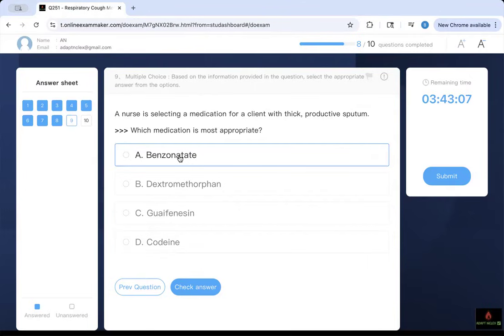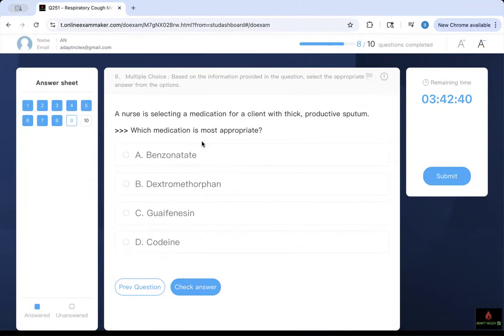Benzonatate is usually not, they are what? Antitussive. They suppress your cough. We use them as lozenges. This is the one you put in your mouth. You don't chew it. That's the key. Don't chew benzonatate because it will cause a reaction. You're supposed to suck on it, and it suppresses your cough. A thick secretion, which should help you clear it. Therefore, that is gone. Dextromethorphan, same thing.